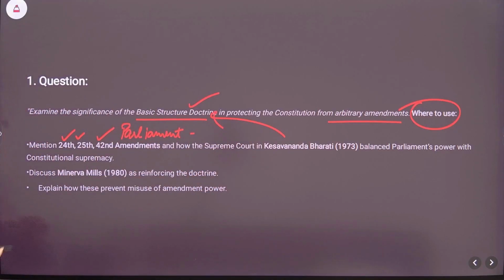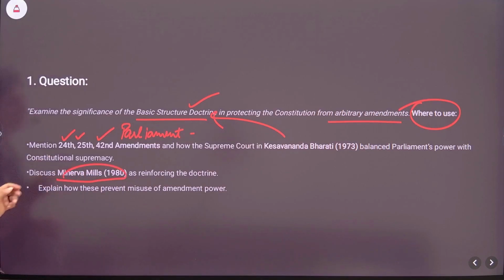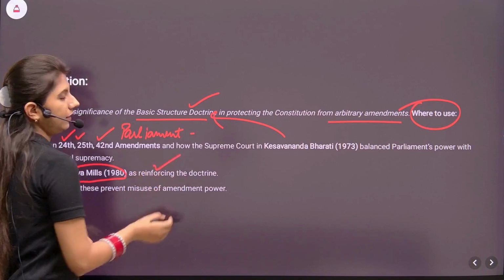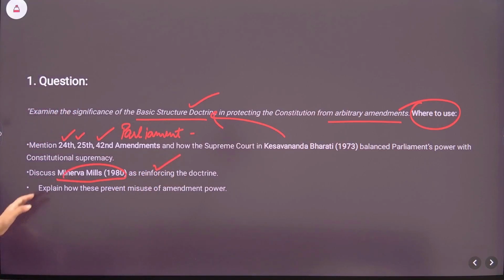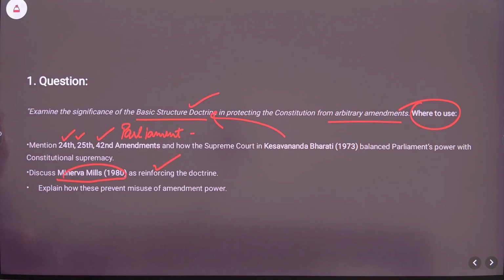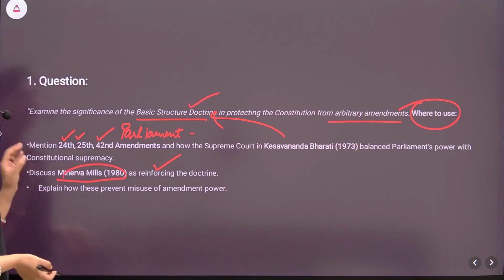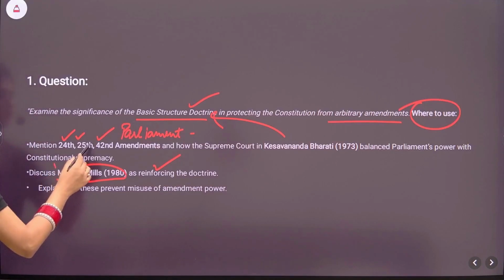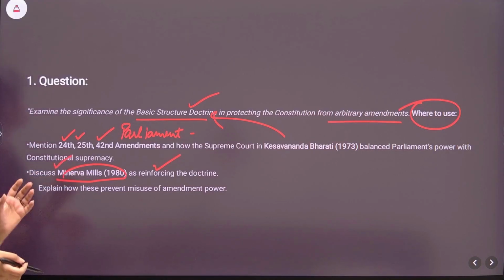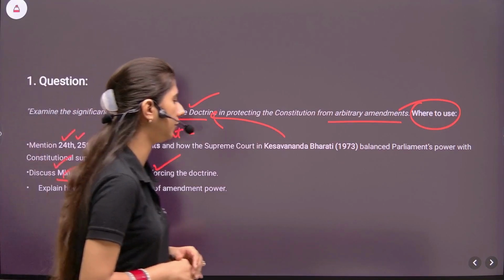Then you will discuss the Minerva Mills case 1980 as the reinforcing doctrine. Explain how these prevent misuse of the amending power. So on these lines, an answer can be written following the intro, body, conclusion format. You can quote all the articles, highlight them, quote the Supreme Court judgment, and then theoretically in precise words, you can even explain that they are preventing the misuse of the amending power.